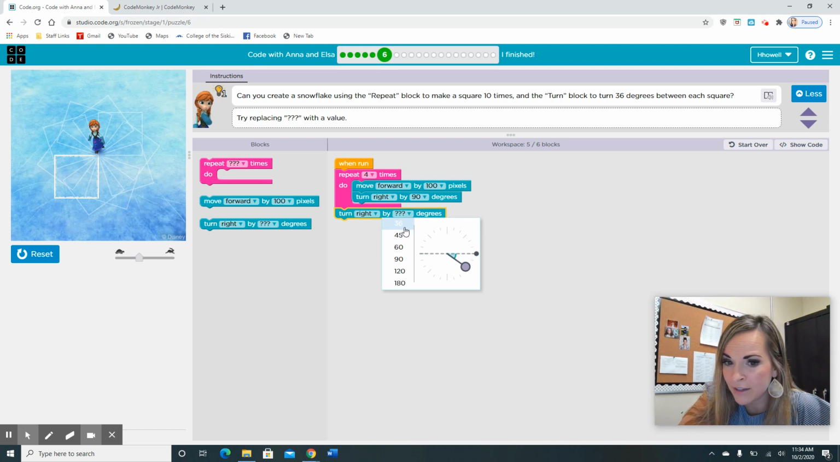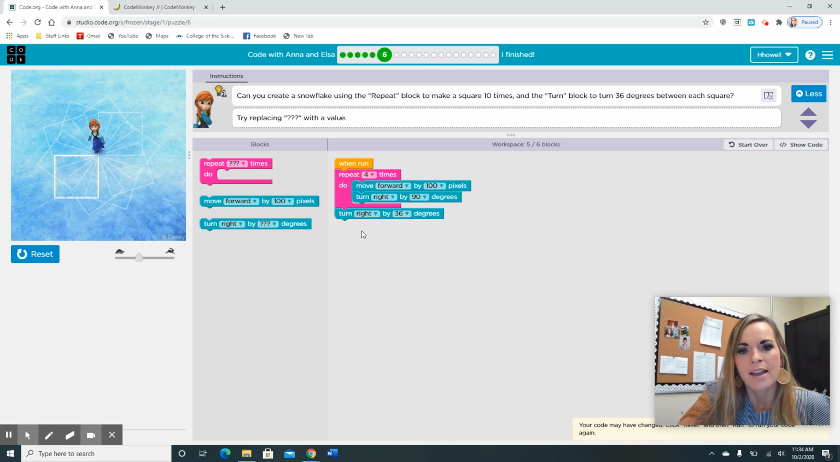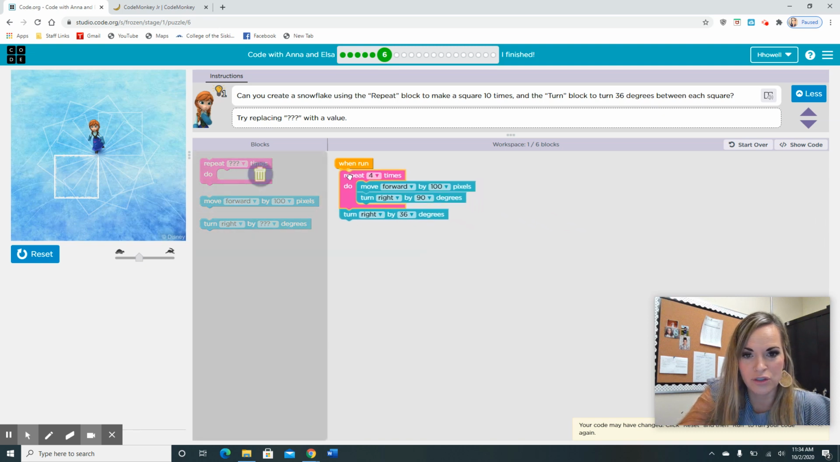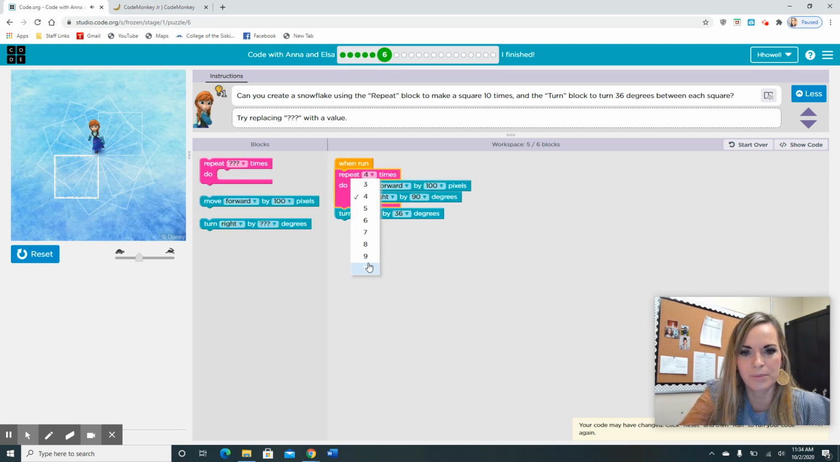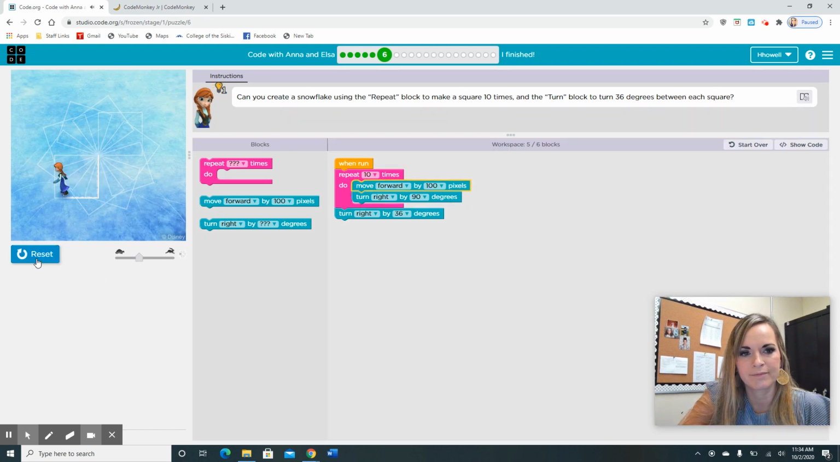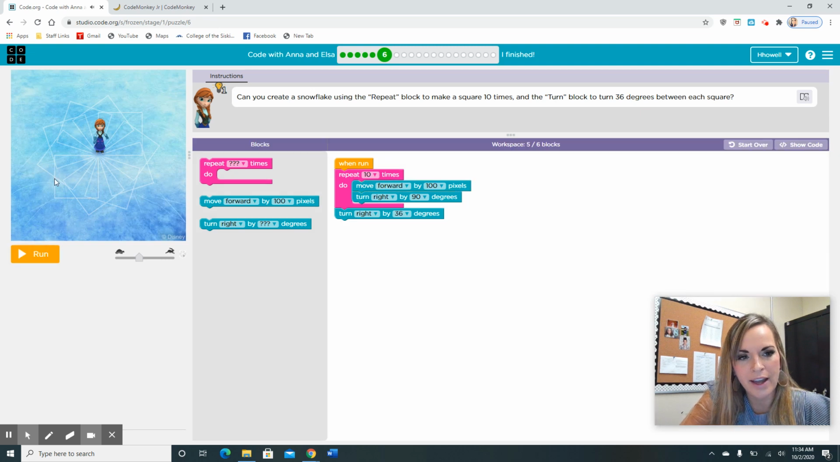So look at that little angle. That's all she's going to turn. And all these steps look right, but we need her to do them 10 times. But if we change this and put 10, that won't work. Actually, let's do it. Let's show you guys. It's important you guys just play around with it so you can see. Did it work? No. She's going to be stuck going around that 10 times. So let's change it back to 4.